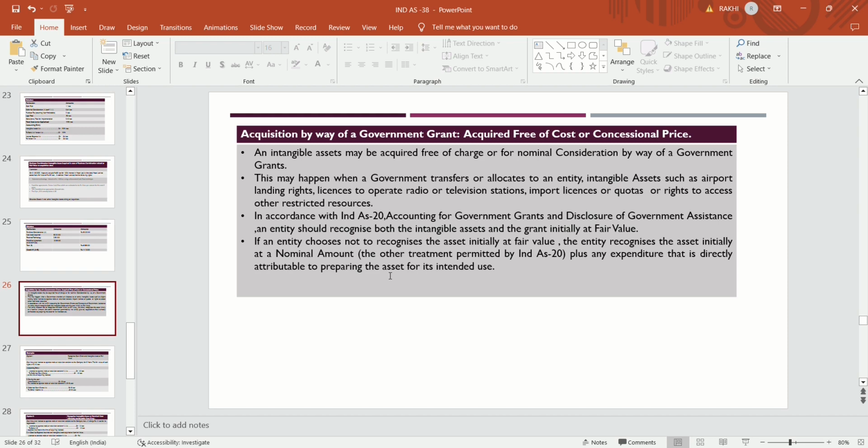An intangible asset may be acquired free of charge or for nominal consideration by way of government grants.